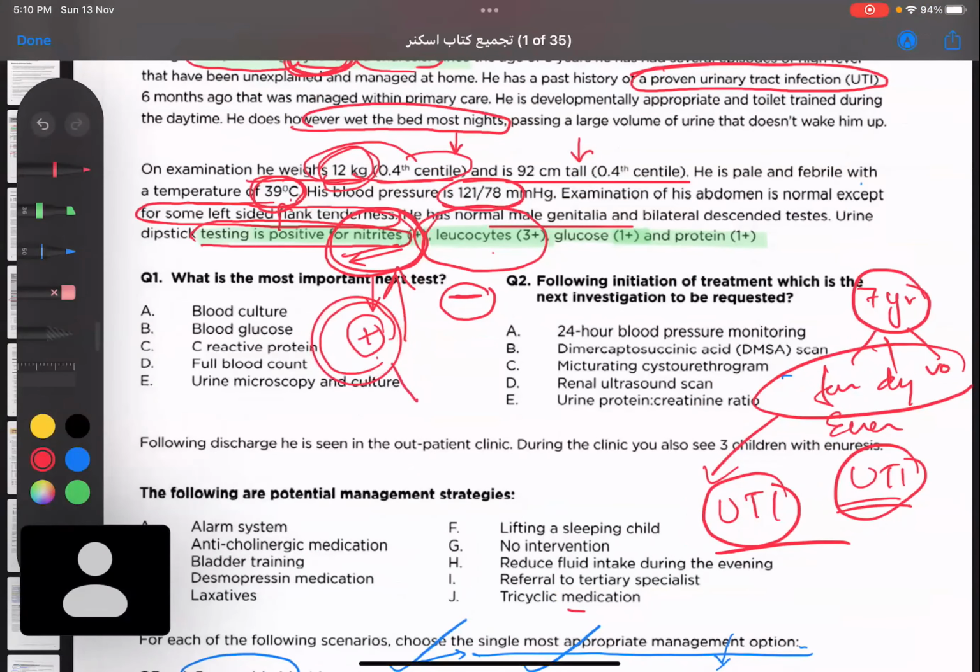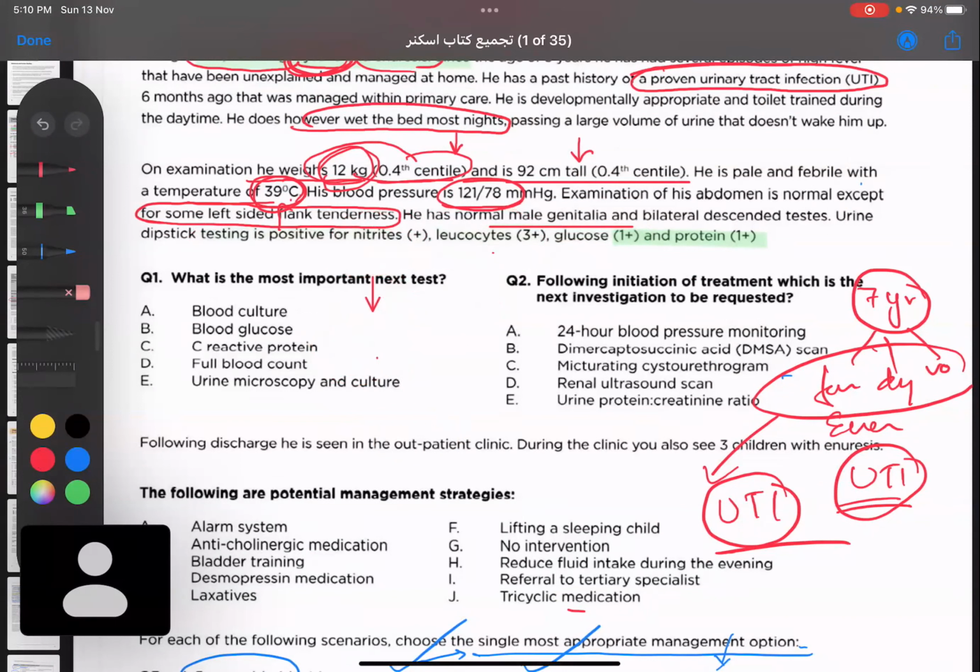You can immediately start the treatment. But if only leukocyte esterase is positive and nitrite is negative, in that case we have to look into the clinical signs and symptoms. Otherwise, we cannot start the treatment. So this child has both nitrite positive as well as leukocyte esterase positive. So he's a sure case of UTI.